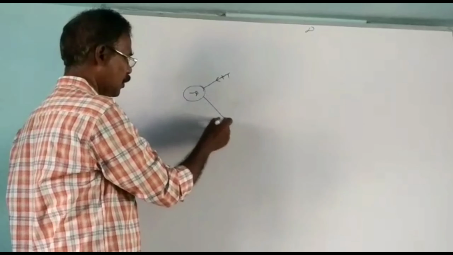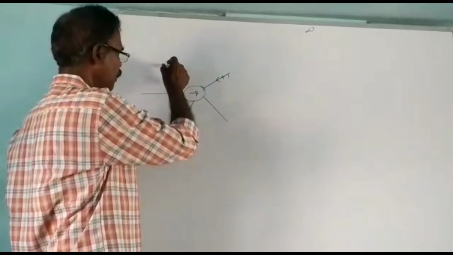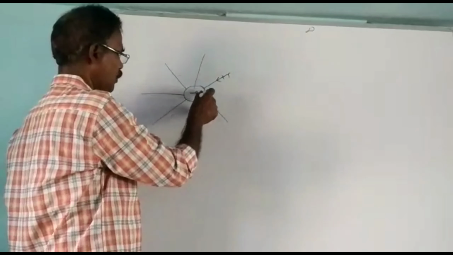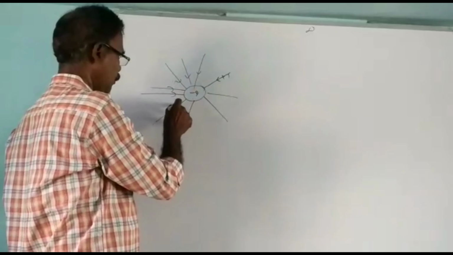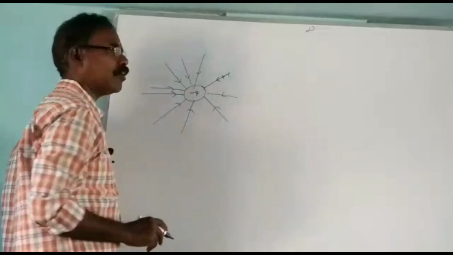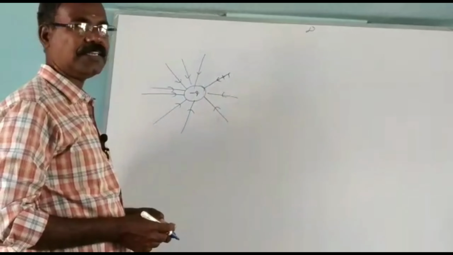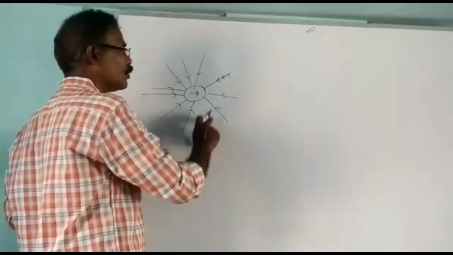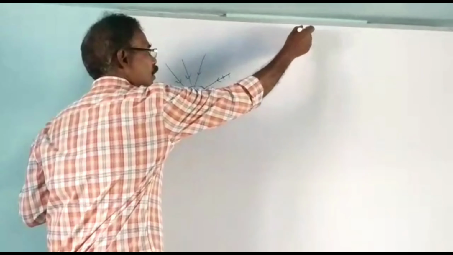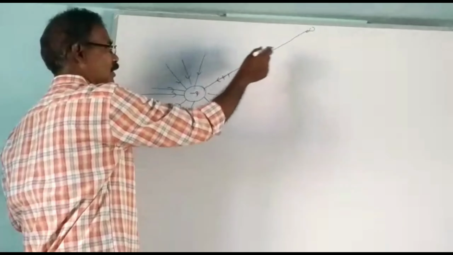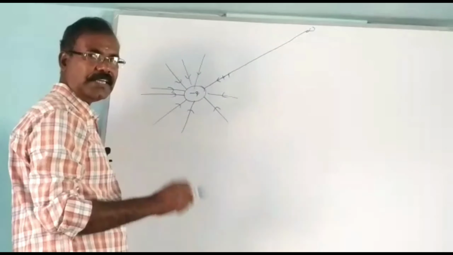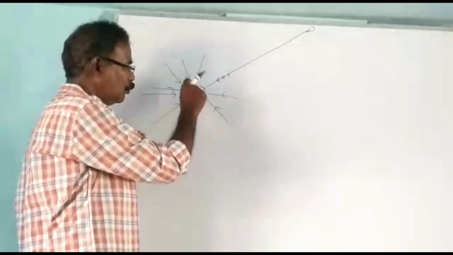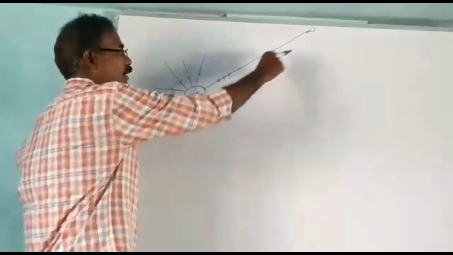So at all the points, you can draw a straight line with the help of that unit positive charge, and you have to put the arrow towards the negative charge. These are the electric lines of force due to a negative charge. Where do these electric lines of force start? They start at a point which is at infinity, and they end on the negative charge. The electric lines of force due to the negative charge also act radially, but inwards.